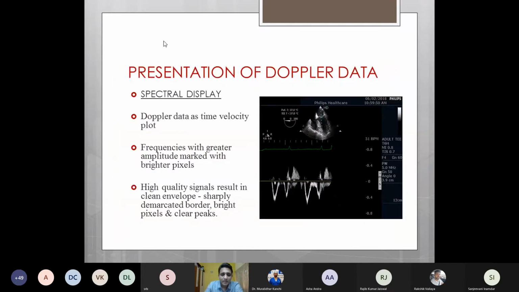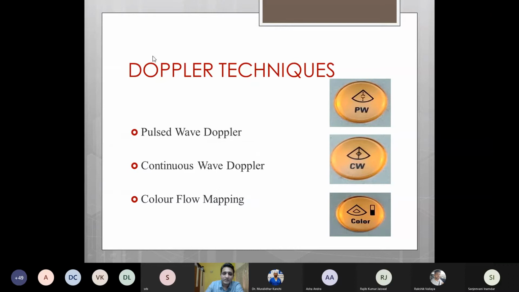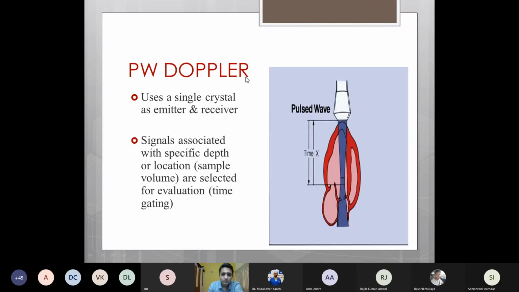The other way this Doppler data is presented to us is based on a spectral display, in which the Doppler data is plotted as a time velocity plot. Frequencies with greater amplitude are marked with brighter pixels, and high quality signals result in a clean envelope with sharply demarcated borders, bright pixels and clear peaks. So we can use this to calculate VTI, maximum velocity and pressure gradient. There are various Doppler techniques such as pulse wave Doppler, continuous wave Doppler, and color flow mapping.